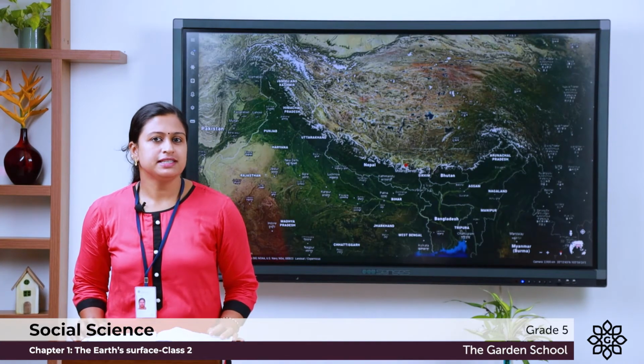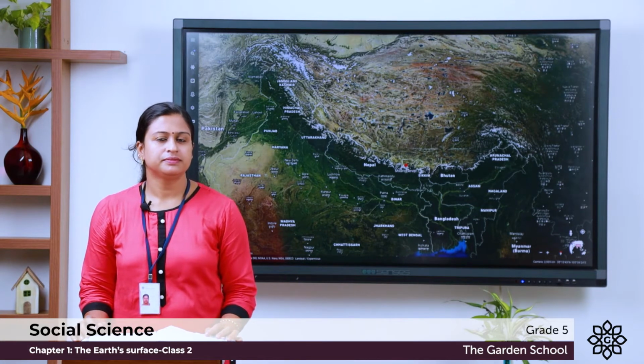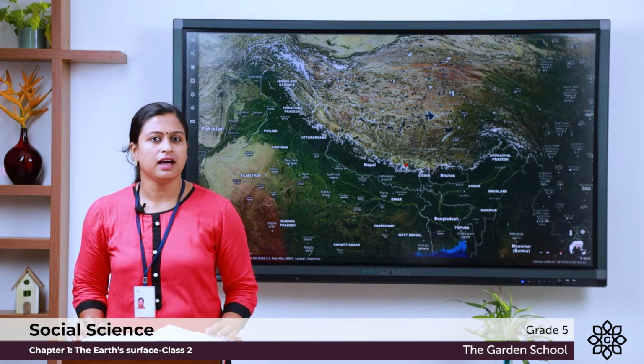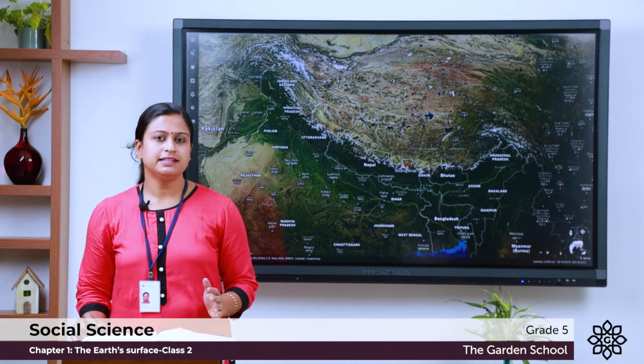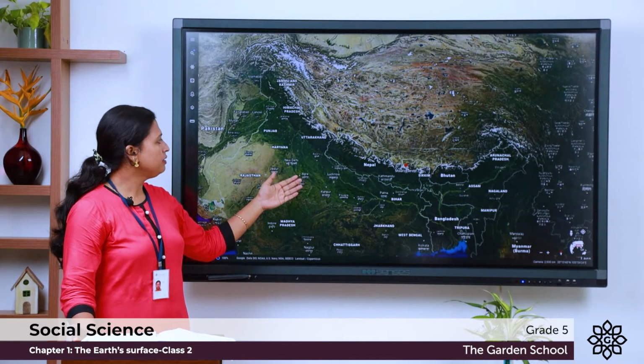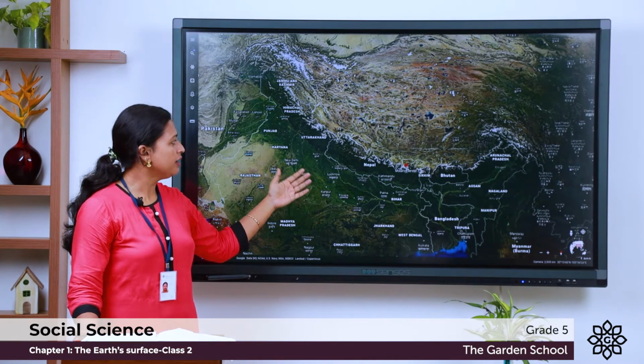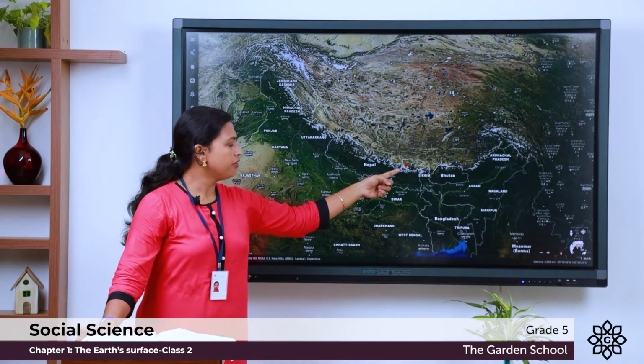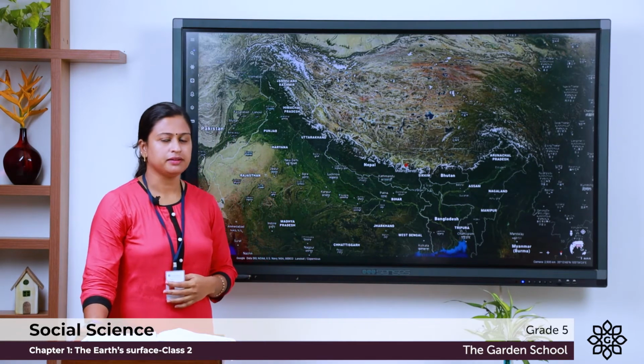Kids, which is the highest mountain peak in the world? Mount Everest is the highest mountain peak. Now, let us see where it is located. It is located on the northern part of India and it lies on the border of Nepal and China.